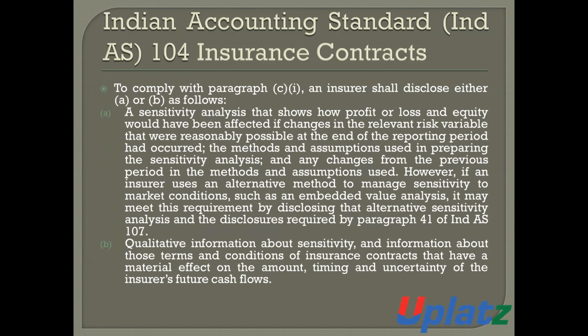For the purpose of point C1, the insurer shall disclose either A or B. In A, it will show the sensitivity analysis of profit and loss and equity in the change of relevant risk variables that were reasonably possible at the end of the reporting period, and the quantitative information about the sensitivity and the terms and conditions of the insurance contract that have a material effect on the amount, timing, and uncertainty of the issuer's future cash flow.